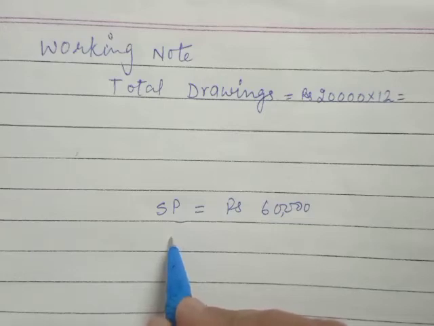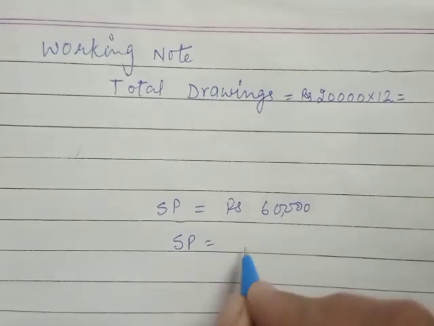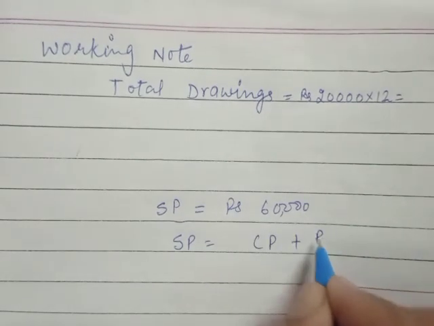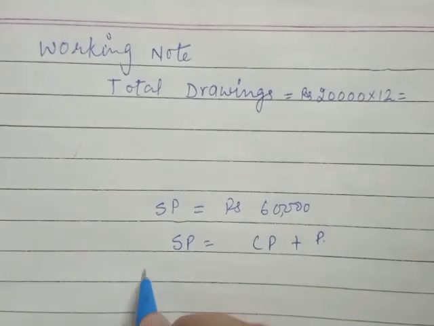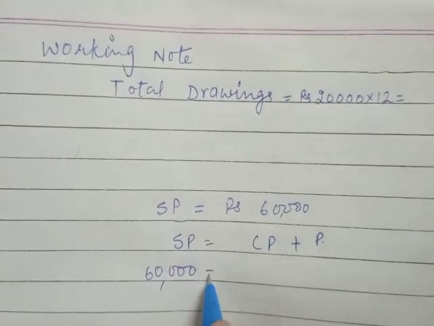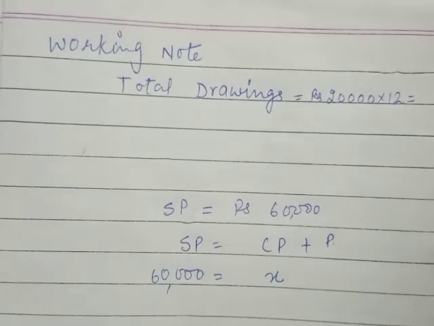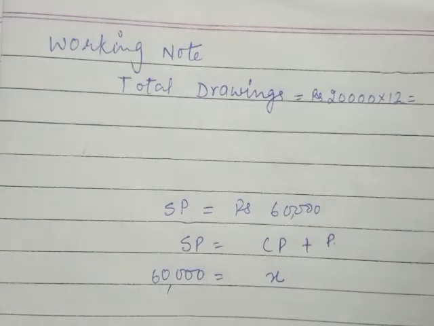So we have to find here what is the cost price. You have read in earlier classes also, SP is equal to CP plus profit. So here SP has been given 60,000. We don't know what is the CP, so I have assumed it to be X, and cost plus 50%.